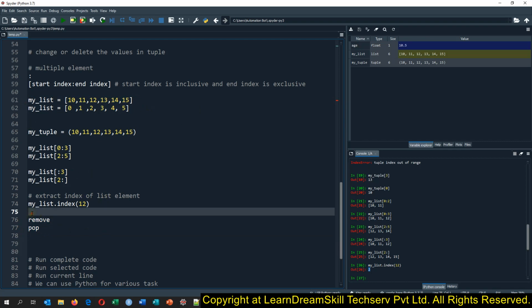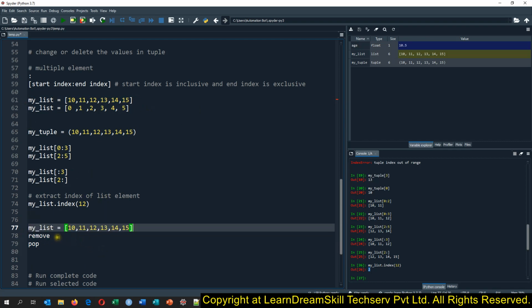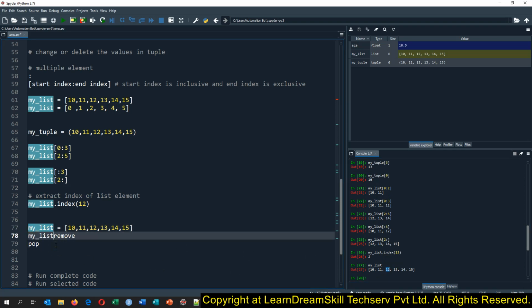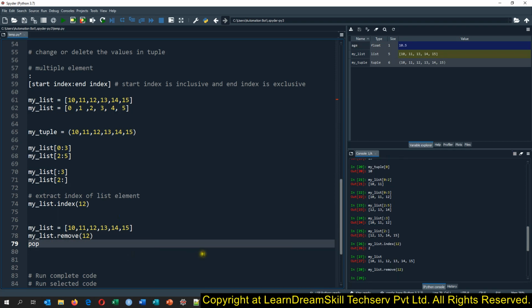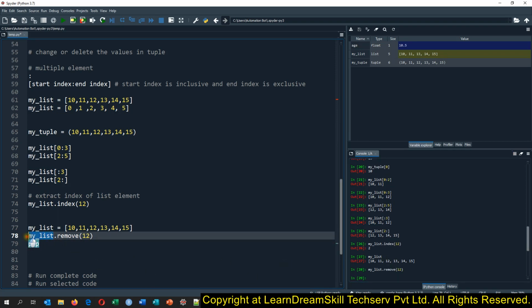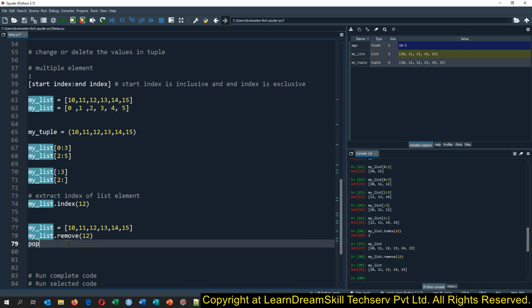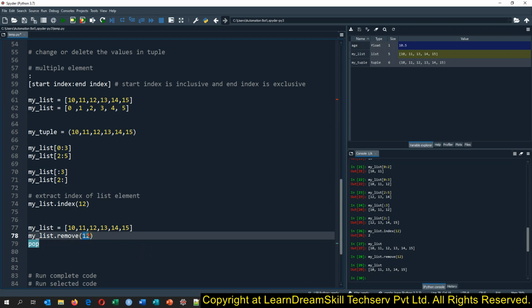So suppose I want to remove 12 from my list. If I run this code, you will see we have the 12 value here. So what we can do is say list dot remove, and then simply say 12, and I run my code. And now if I print the value of this list only, I select this list and run the code. You can see here we do not have 12 in our list. It has been kicked out. So the remove function is used to remove values from the list based on the value itself.